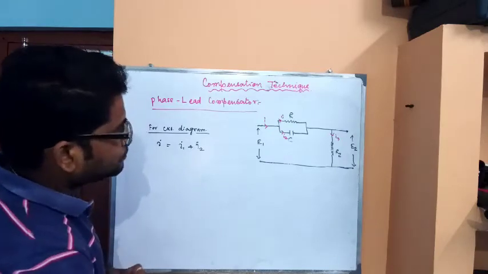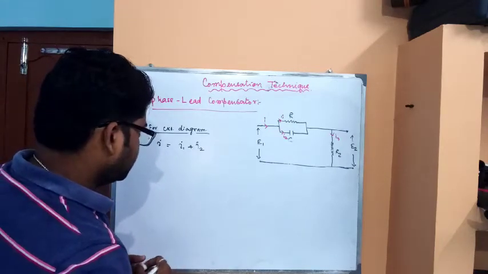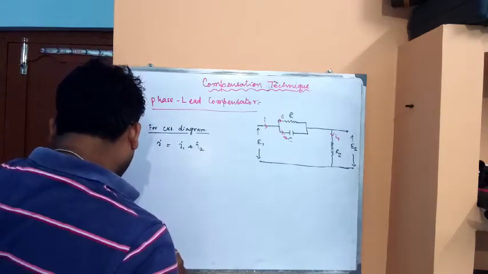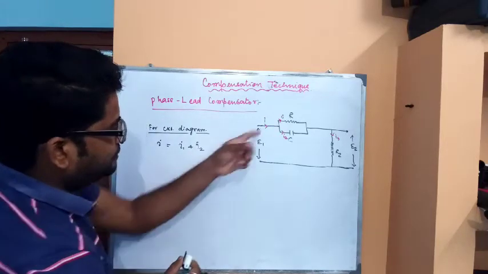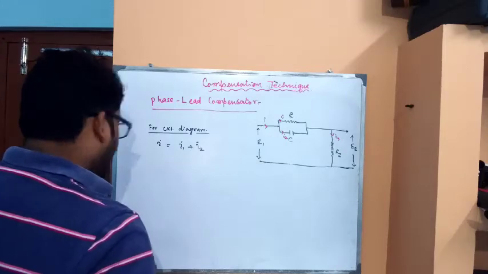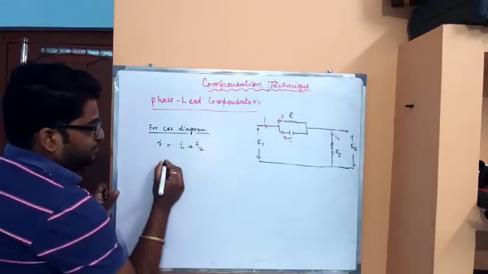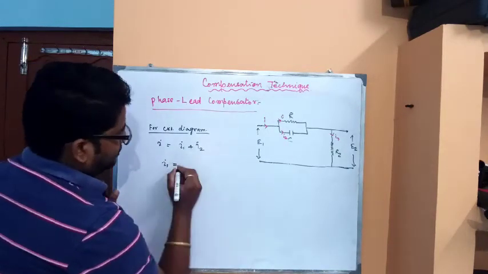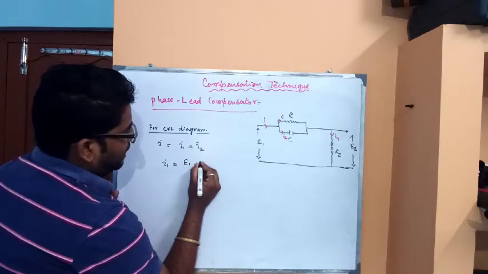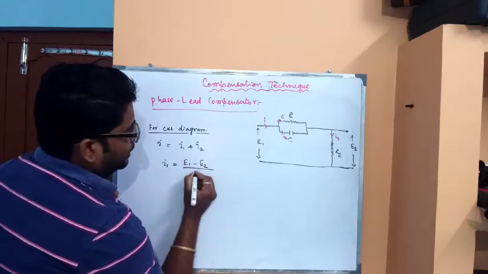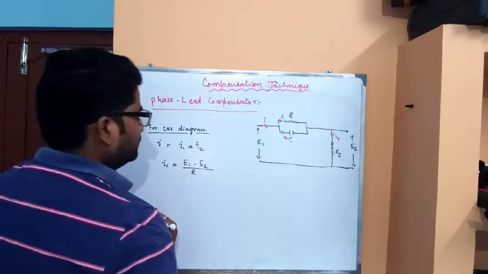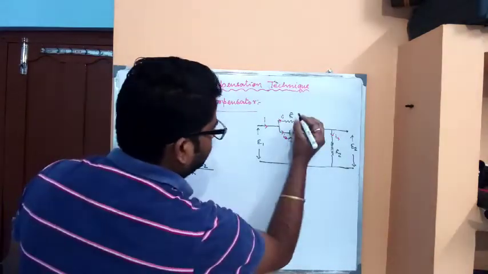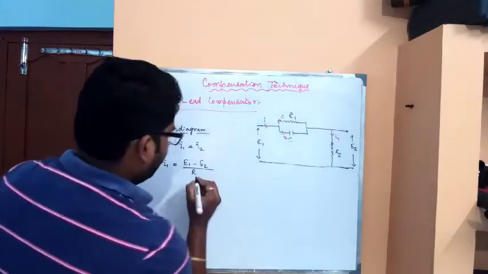And the expression of I1 is nothing but the potential difference at these 2 points divided by R. So the expression of I1 can be written as E1 minus E2 divided by R1.